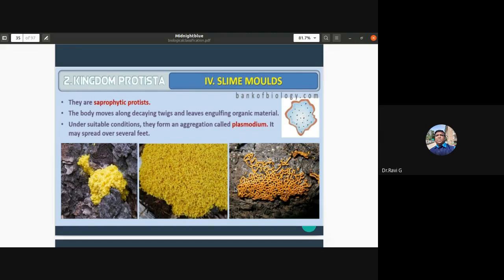The body of the slime molds moves along decaying twigs and leaves, and they engulf organic material. We can notice these saprophytic protists, the slime molds, on various decaying surfaces. Under suitable conditions, these slime molds form an aggregation or a colony, which we call the plasmodium, and it may spread over several feet.